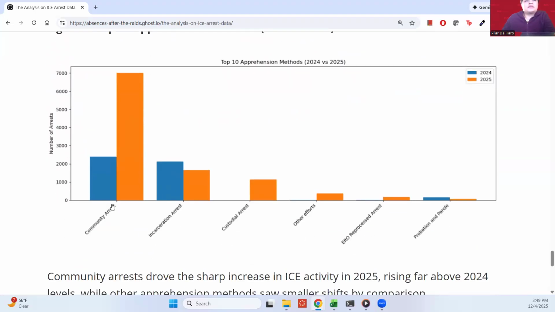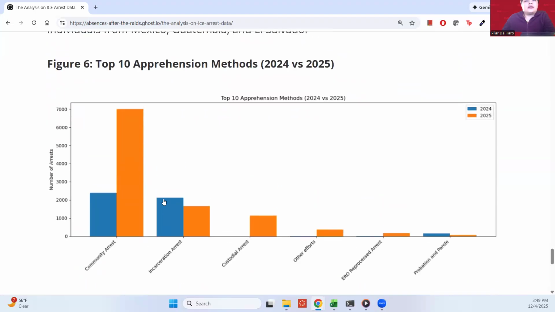You can see, so blue is indicating last year's in 2024, orange is 2025 this year. Community arrests and incarceration arrest.